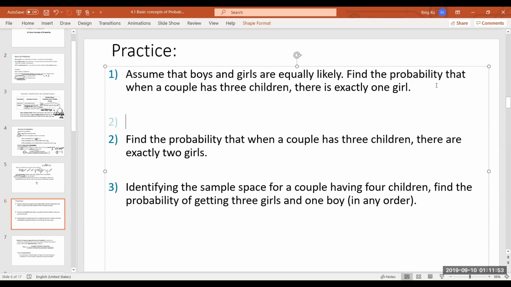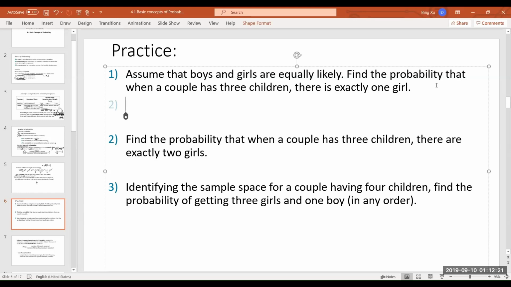How do we find that? Well, by looking at that chart, when you do boy, boy, girl, all of that, there were 8 possibilities. There's only 3 times you can get it. So 3 out of 8. Yeah, that works. That's the way I do it.